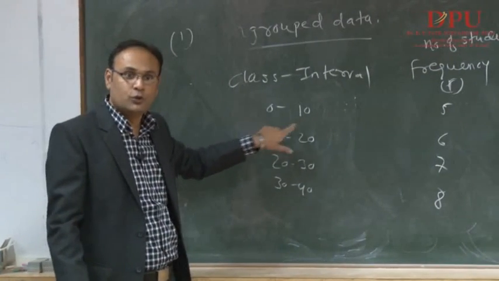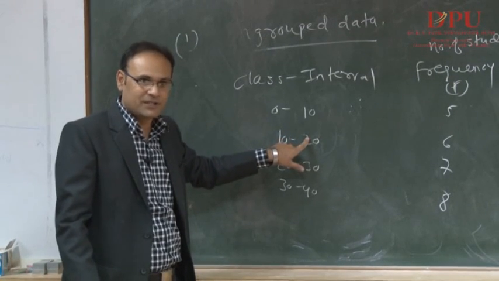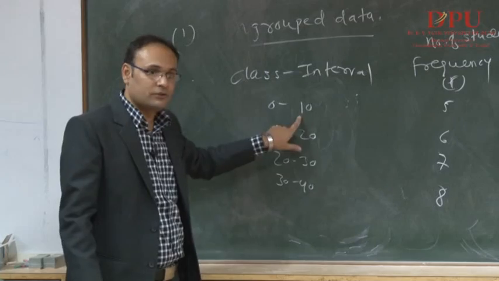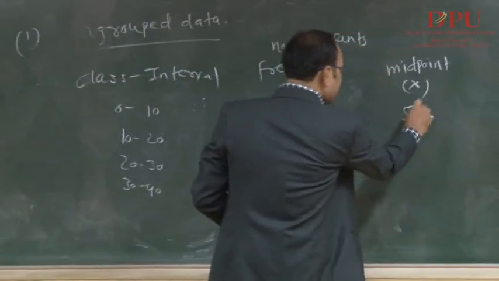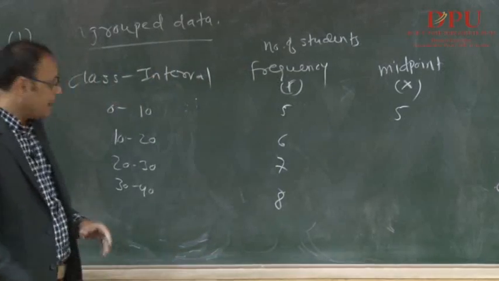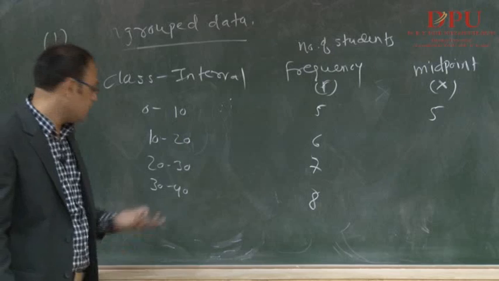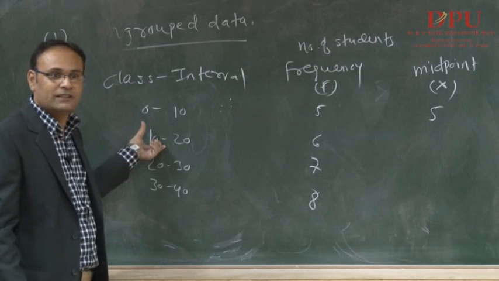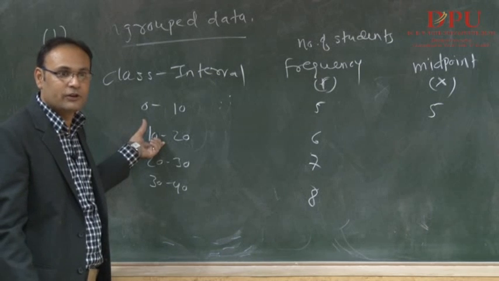Two numbers are there, the range: lower limit plus upper limit, divided by 2, the average. So 0 plus 10 divided by 2, that is 5. So automatically the midpoint of the first interval comes to 5. If we have equal intervals, you can directly do the addition. Like 10 plus 20 is 30, 30 divided by 2 equals 15.